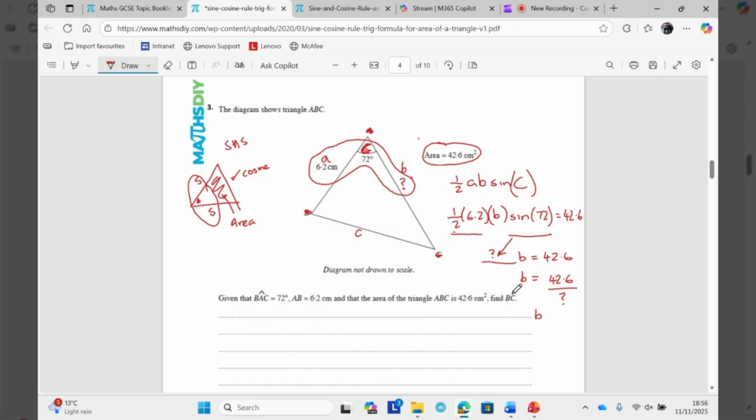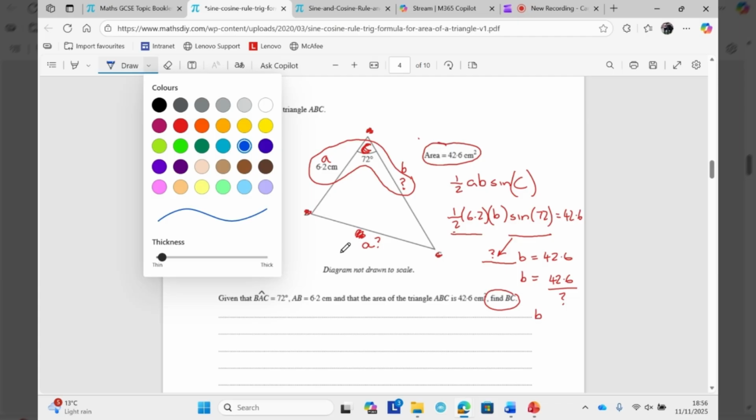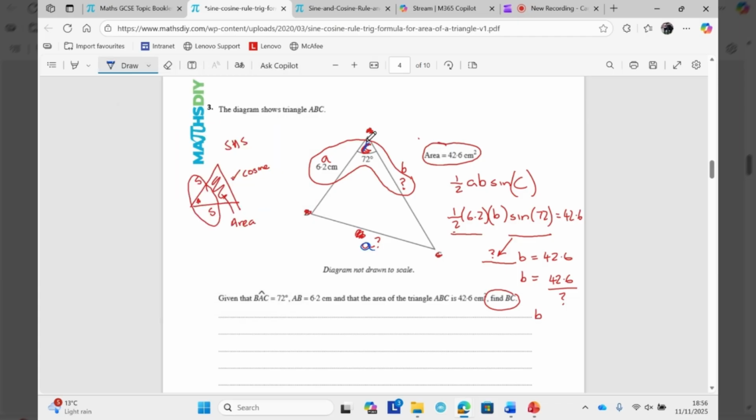Then the question actually says, find the length of BC, which is this here. Find the length of this here. It's the same triplet we need, but now this side becomes little a. In fact, if I change color, you'll see how awkward this is. It's almost something with redrawing it. This side becomes little a, this angle becomes capital A, and these sides become B and C. And we use A squared equals B squared plus C squared, which we know, right? Minus 2BC cos A.